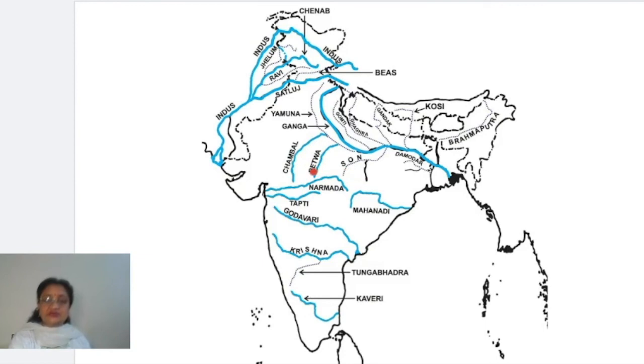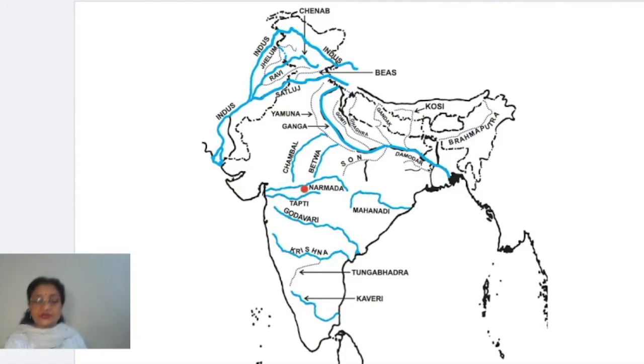In the peninsular region, children, you will find again a few very important rivers are present. Number 1 is actually Narmada river. You can see here it's arising from here, and it starts moving towards the west. This is Narmada. Very close to it, almost parallel to this river, one more small river is flowing in the south of it. This is Tapi river, or many times it is also called Tapti. These two rivers join the Arabian Sea,